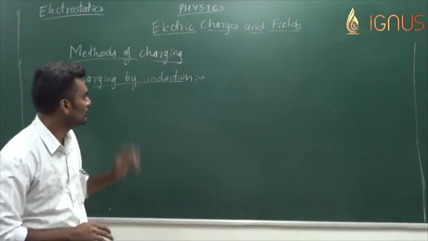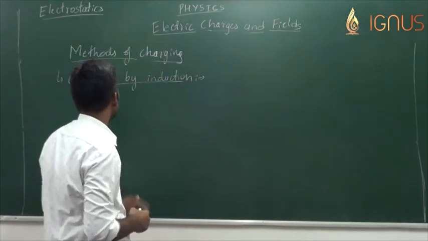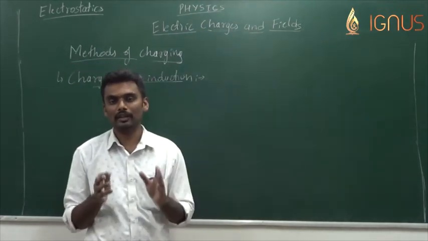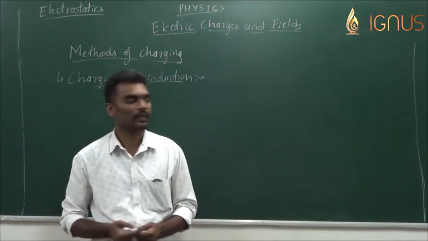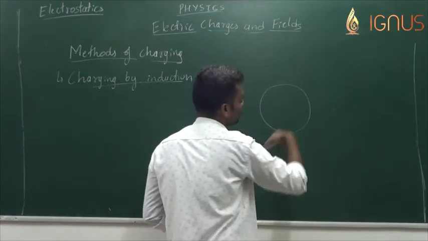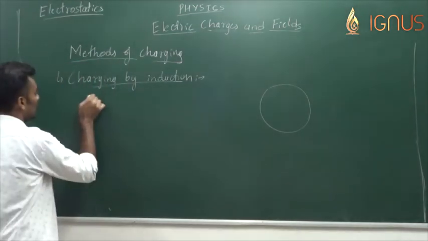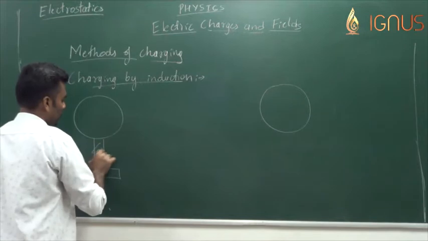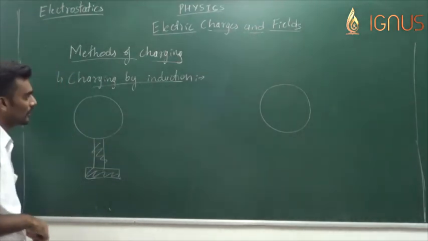We have to include two metal spheres for that method. Now what if we have only one metal sphere and we need to charge it using the method of induction? Say we have one big metal sphere. Now when we have only one metal sphere, earthing helps us to charge this body.